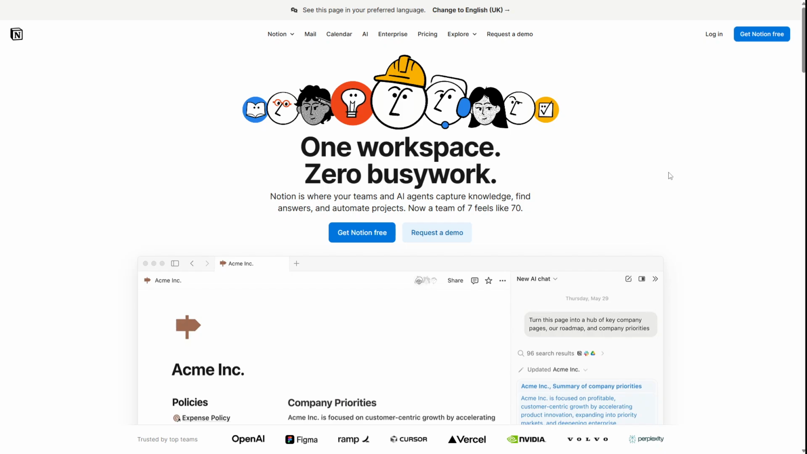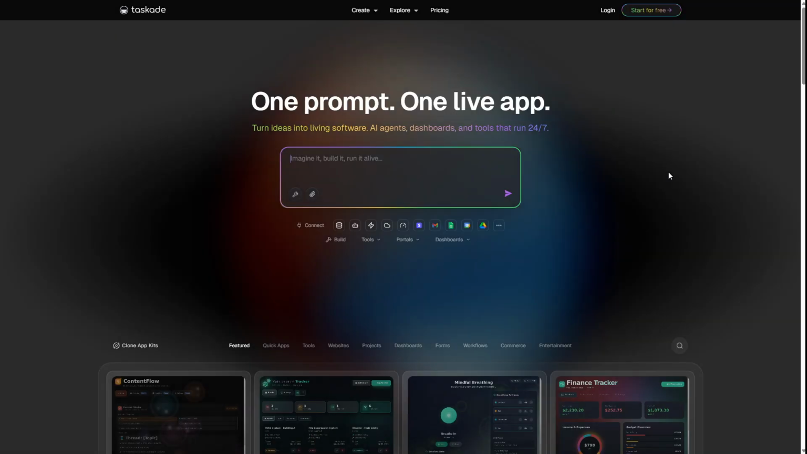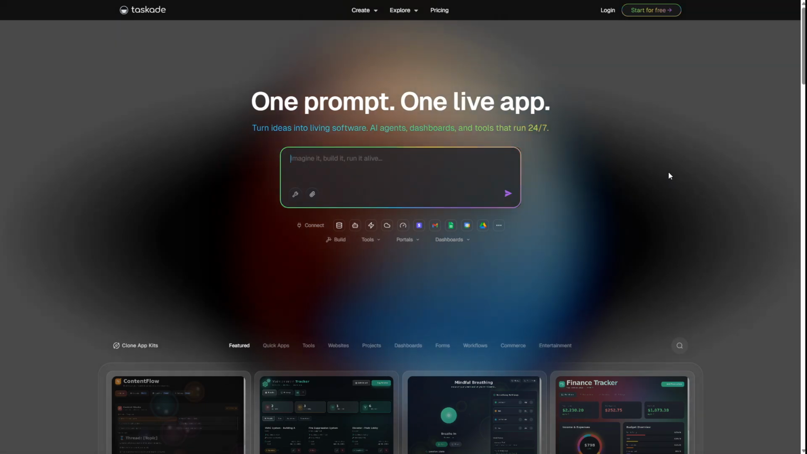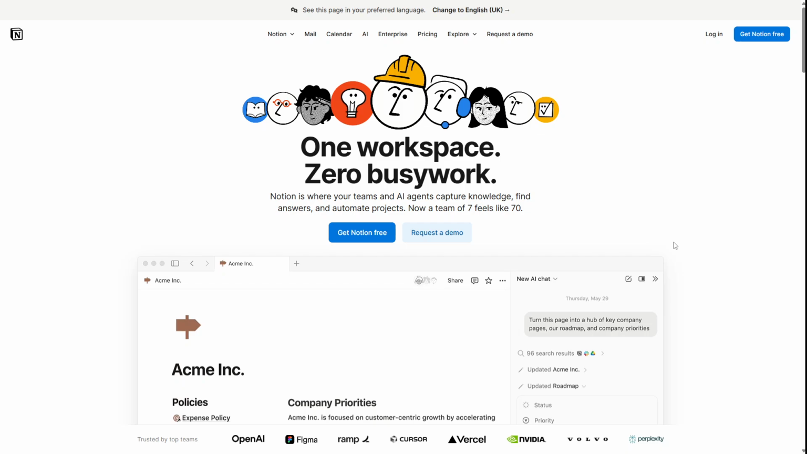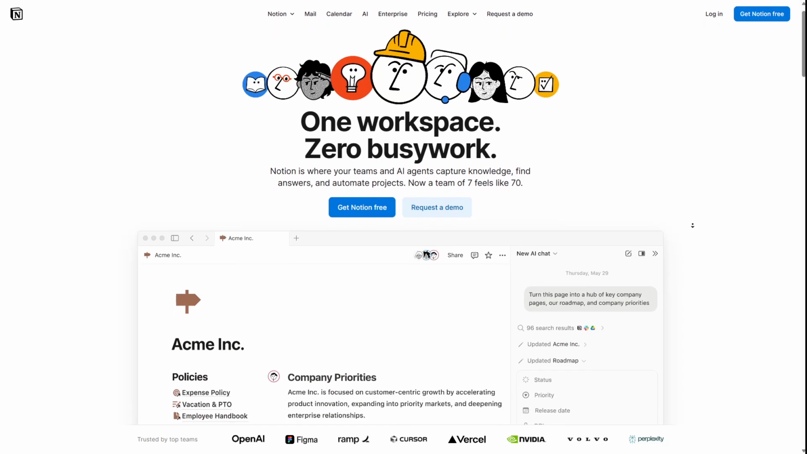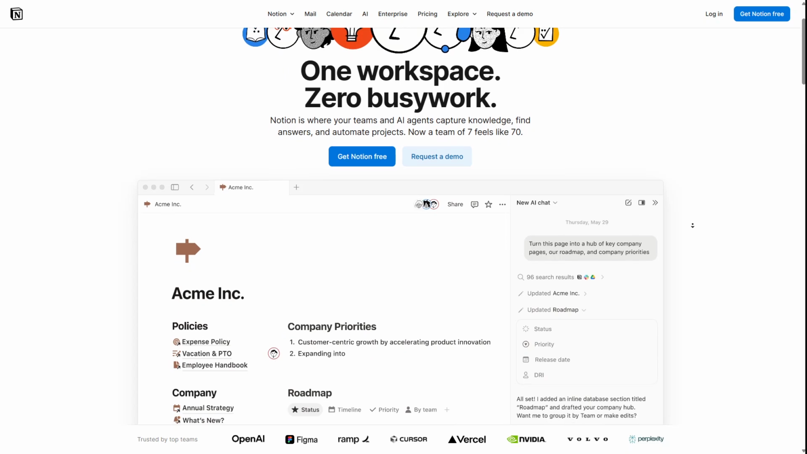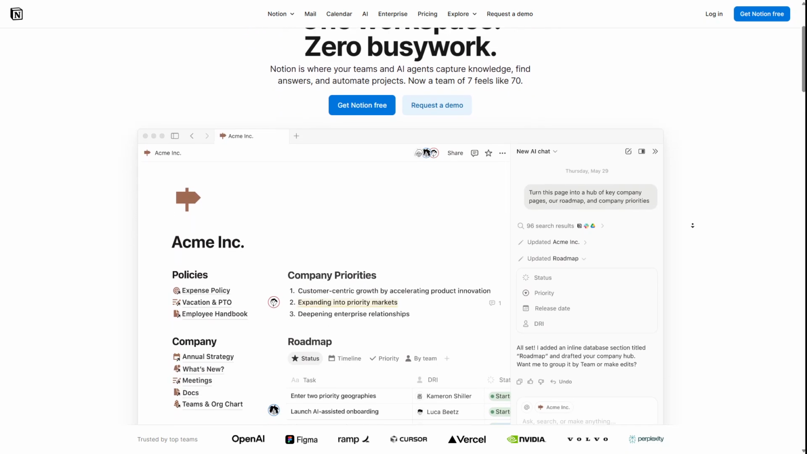Today, we're breaking down Notion versus Taskade, two popular productivity tools that look similar at first, but once you start using them, you'll notice they feel very different. By the end, you'll know exactly which one fits your workflow. So, let's start with the basics.